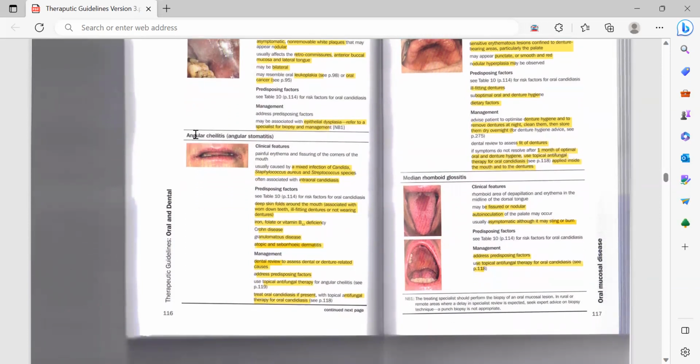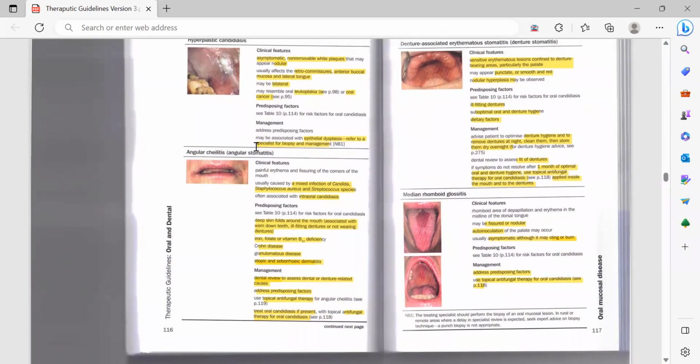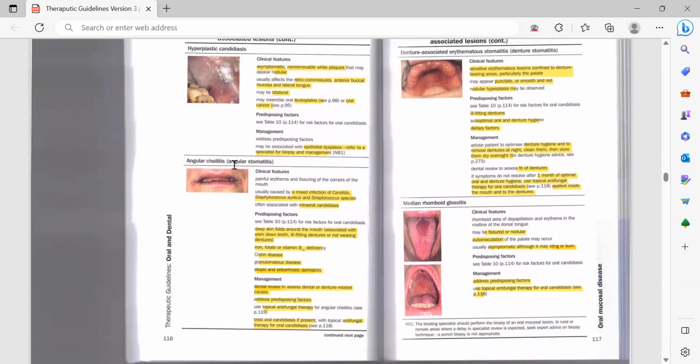Okay, and the angular cheilitis. I believe there would be one scenario on angular cheilitis and one on denture stomatitis for sure, because these are very common problems that we see in our patients on a regular basis.